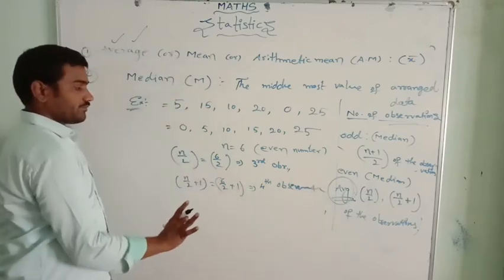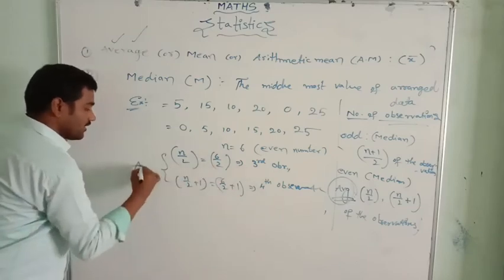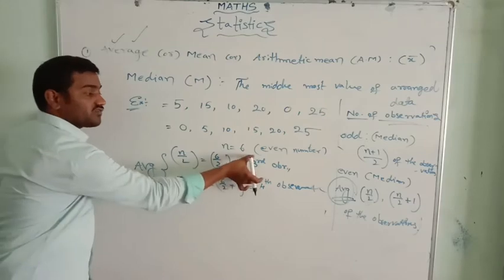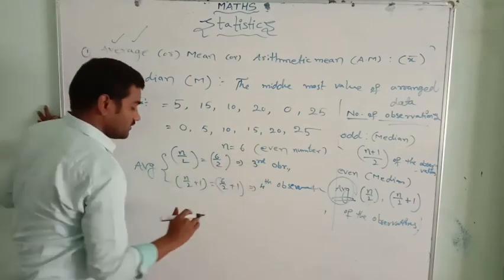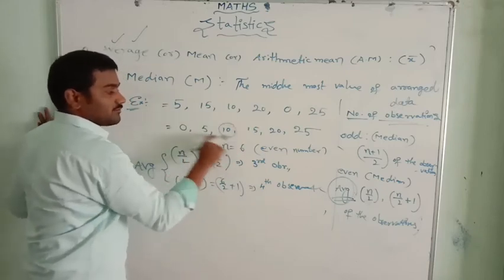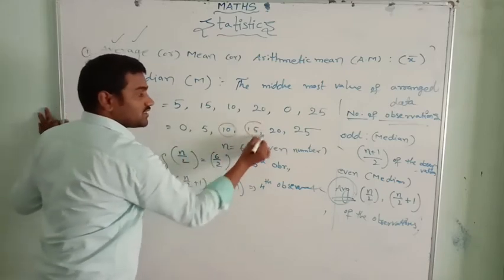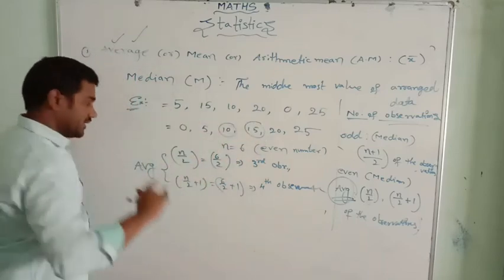Now let's find the average of the third observation and the fourth observation. What is the third observation here? 1, 2, 3. The third observation is 10. The fourth observation is 15. The average of these two is the median.